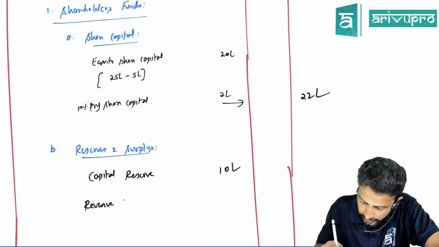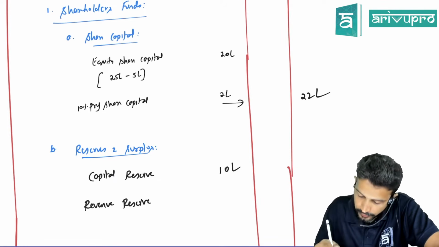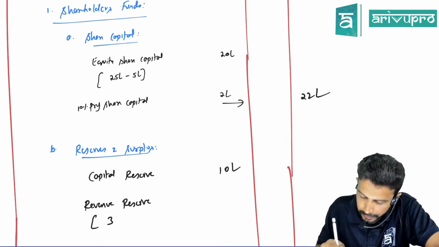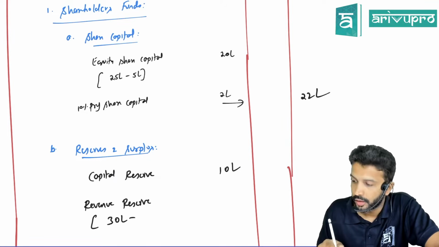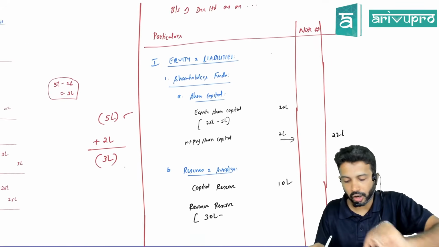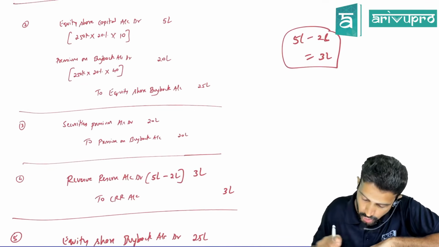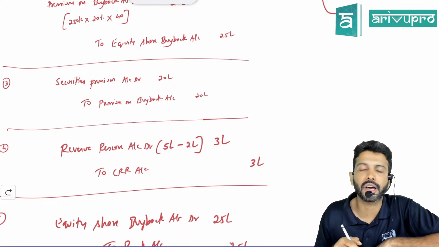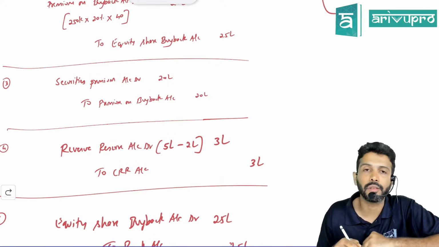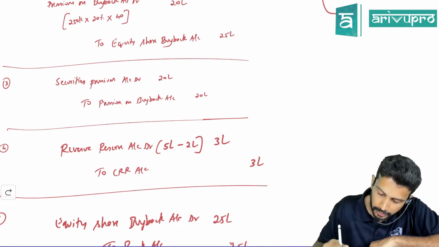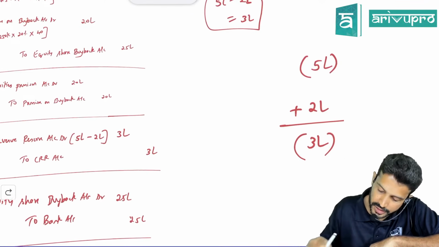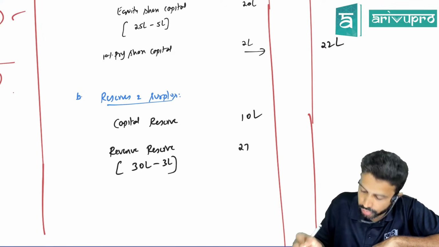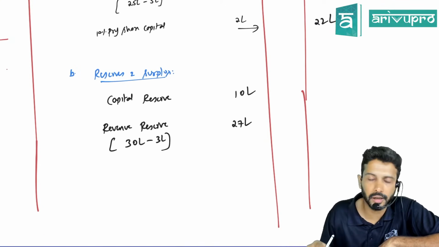In the question, what have they given next? Revenue reserve. How much is the revenue reserve given in the question? They have given 3000, which is nothing but 30 lakh. Check, sir. Have you debited or credited revenue reserve anywhere? Yes. You created CRR from revenue reserve and you utilized 3 lakh for CRR creation. So revenue reserve will reduce by 3 lakh because you have debited it. Reserve has a credit balance. If you debit, its balance will obviously reduce. So revenue reserve is 27 lakhs.